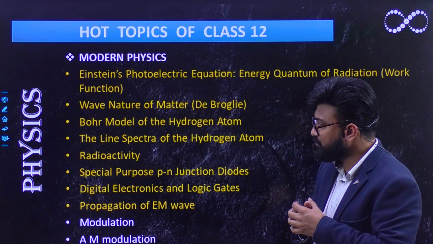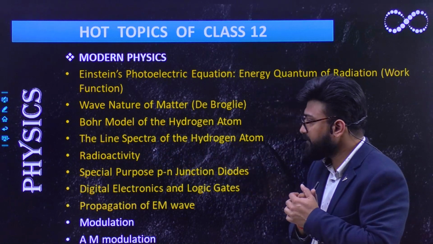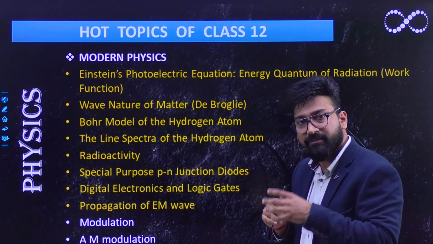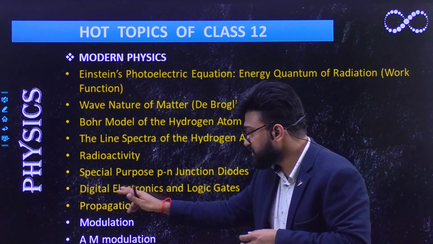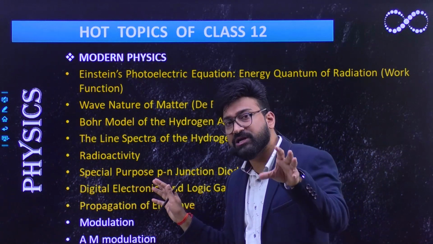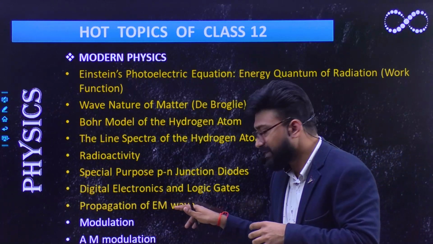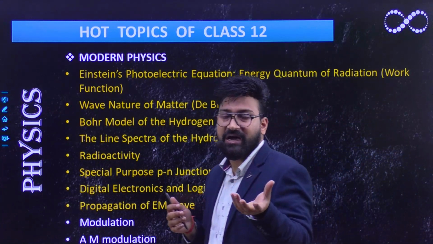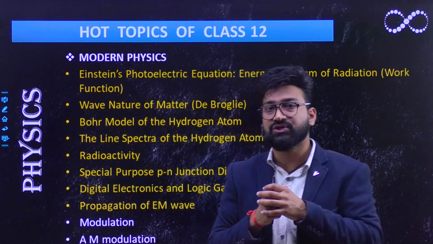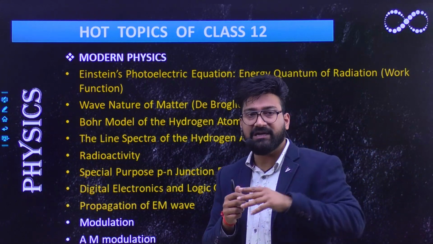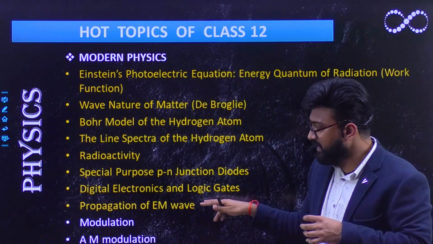Radioactivity is one such topic that you must remember, because the numerical questions are coming from radioactivity. Okay, then PN junction diode, questions do come in numerical form from PN junction diode, as well as digital electronic circuits. If I talk about digital electronic circuits, the questions are coming from transformers. Okay, propagation of electromagnetic waves, like antenna portions, is one such topic in which the questions are coming, and it is of numerical type most of the time. So you must remember these concepts in which you can easily excel.